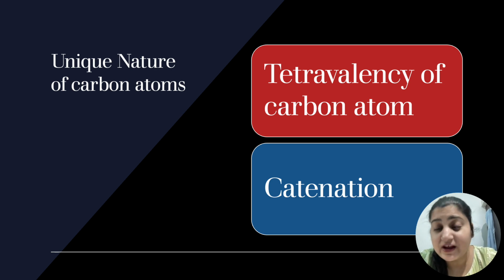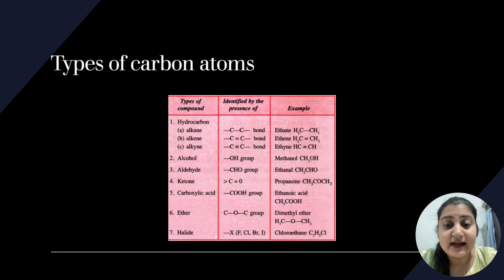It can be very long, like till now 70 carbon atoms can attach to each other and form a compound. So you can understand, 70 carbon atoms, it is a long chain. So that is the catenation. Now let's understand types of carbon atoms.